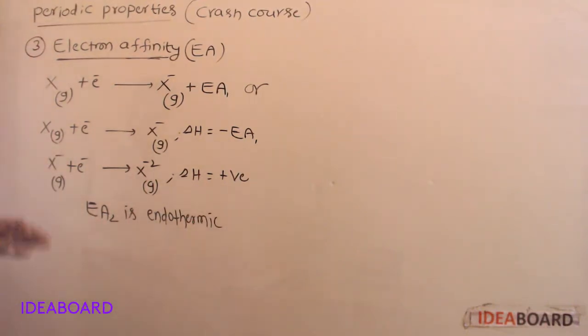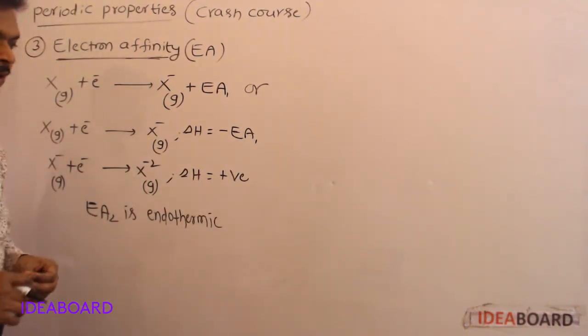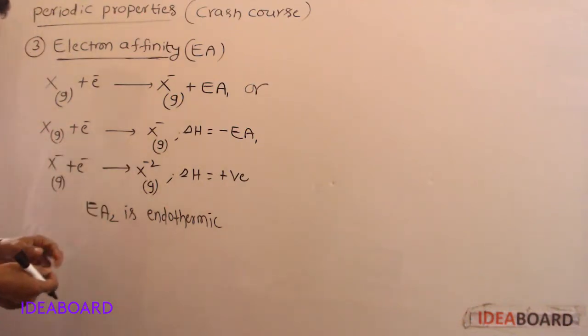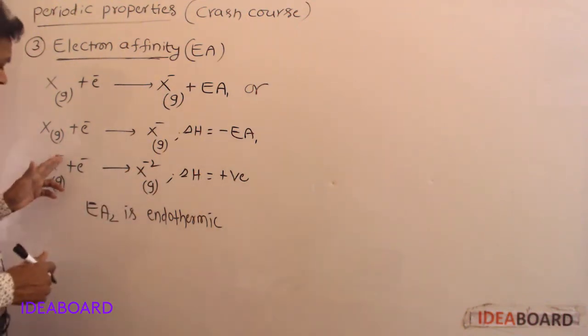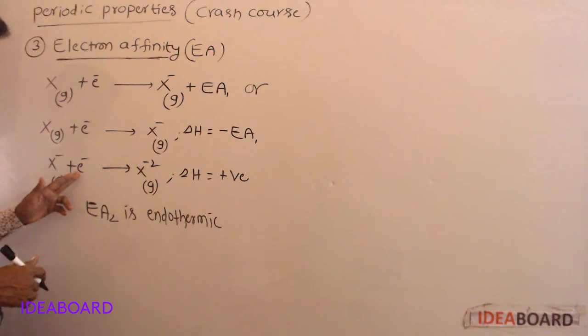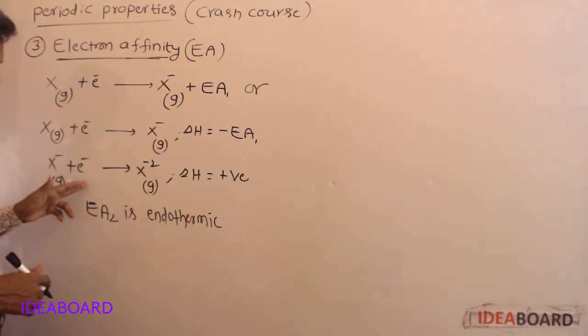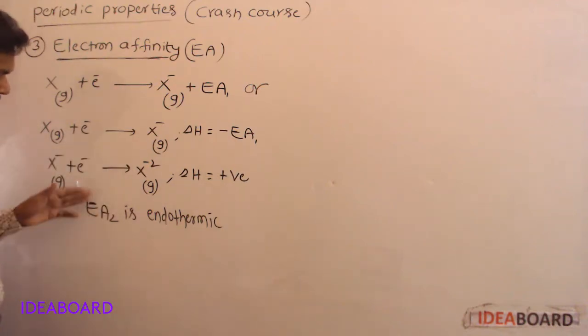When one electron is added, energy will be liberated. To add one more electron into the valence orbit of the uni-negative ion, energy will be required, because this uni-negative ion carries negative charge, and the electron also carries negative charge. Between these two, there is strong repulsion. So energy will be required. That's why second electron affinity is always endothermic.